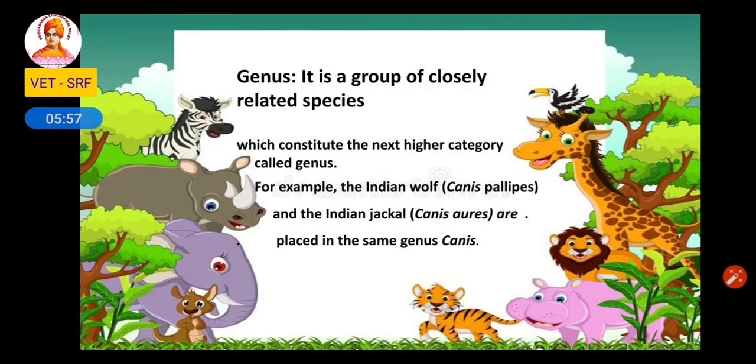Genus. It is a group of closely related species. Many species which have closely related characters are grouped under genus. It is the next level to the species. For example, Indian wolf and Indian jackal. Here wolf and jackal belong to different species, but the genus is Canis. Why are they placed in the same genus? Because they have some similar characters. Here the species will be different and the genus is the same.